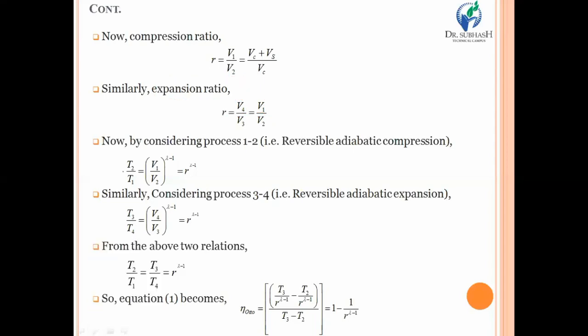Now, once you have calculated the compression and expansion ratio, consider the process 1 to 2, that means the reversible adiabatic compression process, and put the relation of temperature versus volume that we have already discussed in chapter number 3, properties of gases.